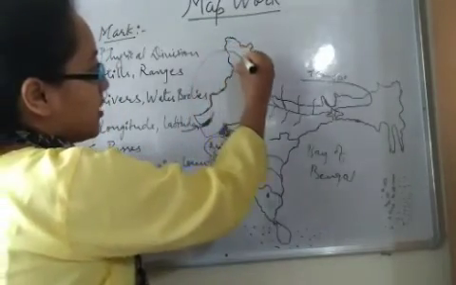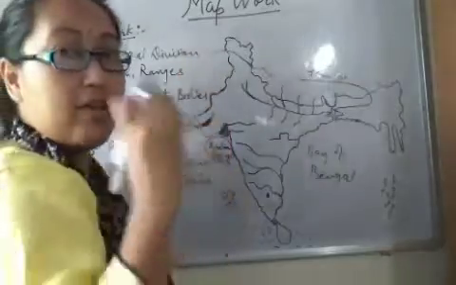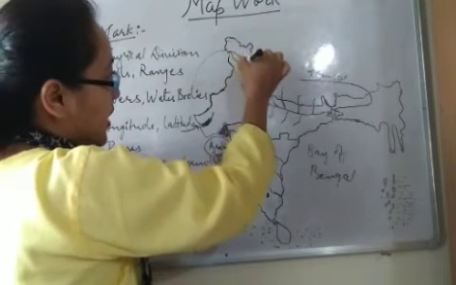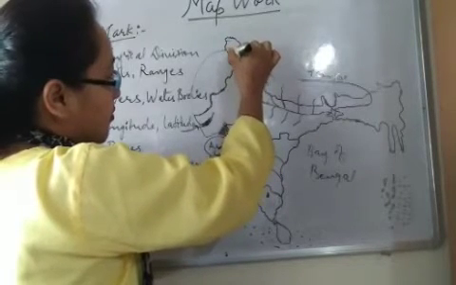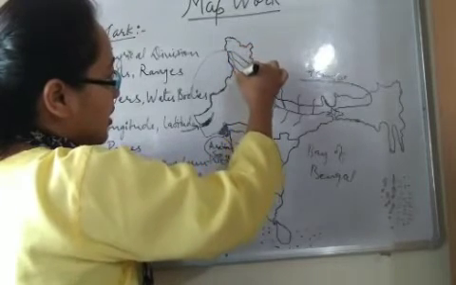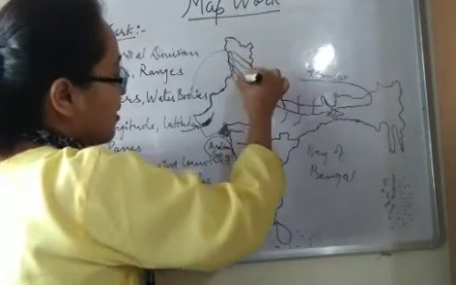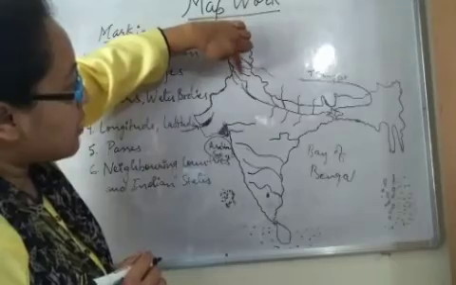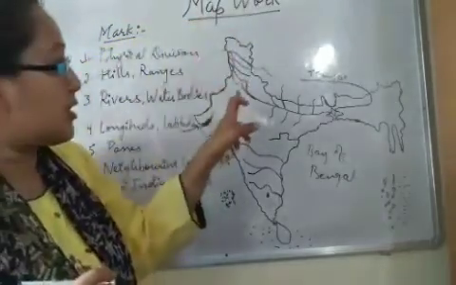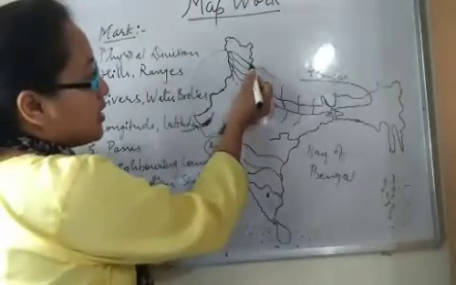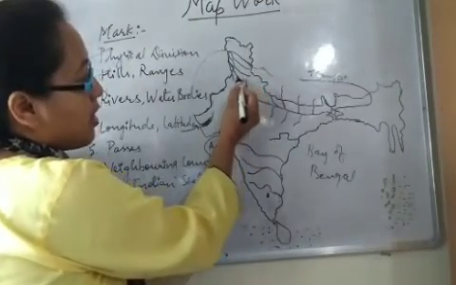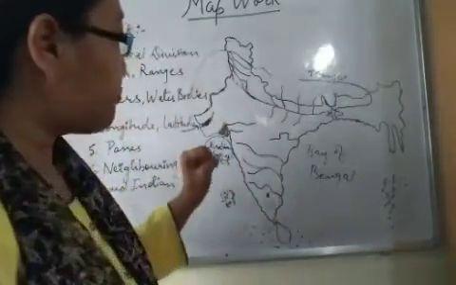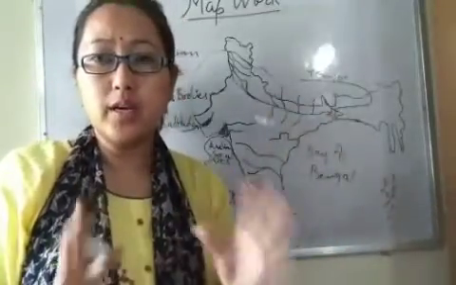This is the Indus river here. And 5 other rivers are after Indus: Jhelum, Chenab, Ravi, Satluj. The last one is Satluj, right? Once again, Indus, Jhelum, Chenab, Ravi, Satluj. Clear? Okay. So these are the rivers and water bodies around India.